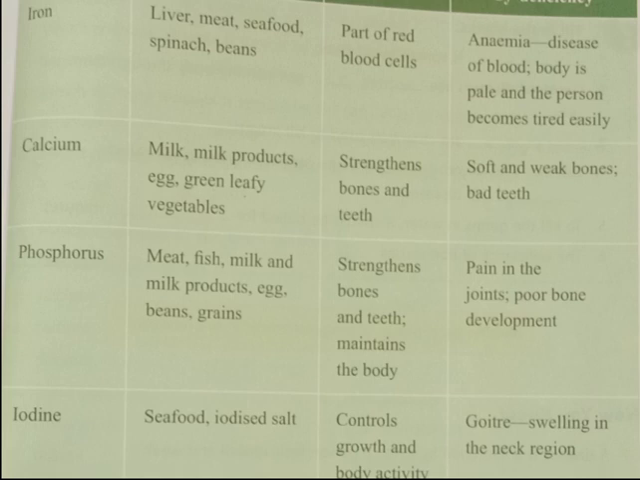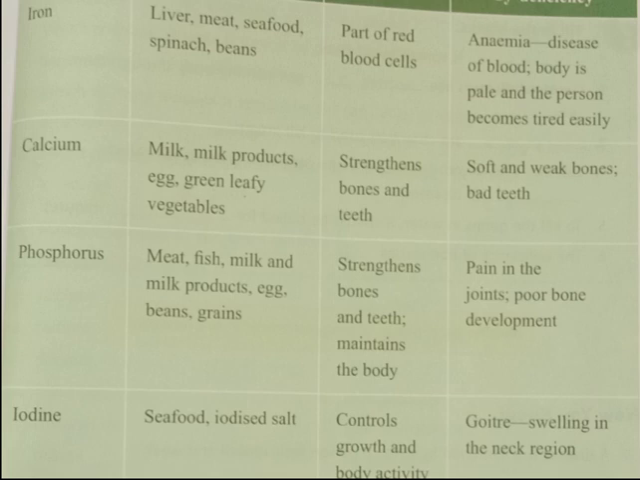Then phosphorus. Phosphorus is rich in meat, fish, milk and milk products, egg, beans and grains. Phosphorus strengthens bones and teeth and maintains the body. Deficiency of phosphorus leads to pain in the joints, that is, poor bone development.